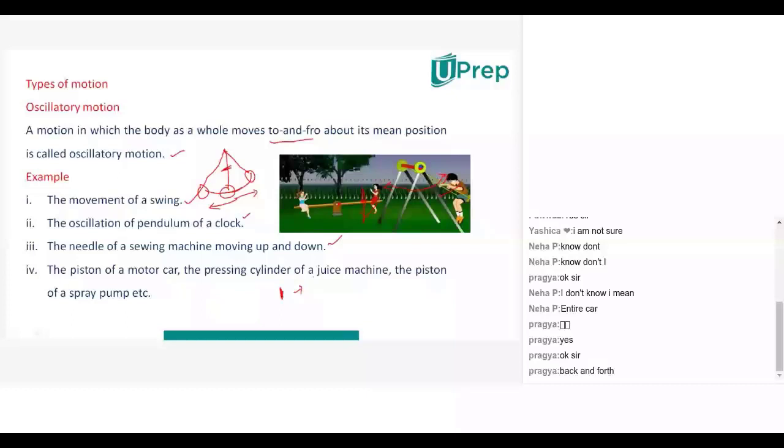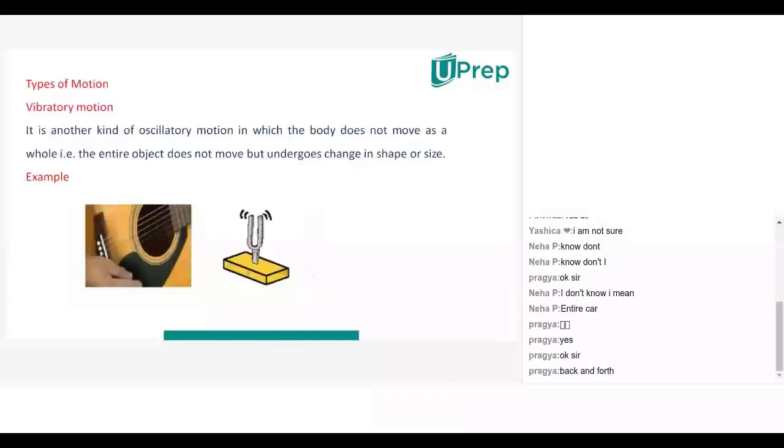Yashika, two sides. Two sides. That means right and left. From a mean position it has to move. So then it will be called oscillatory motion.